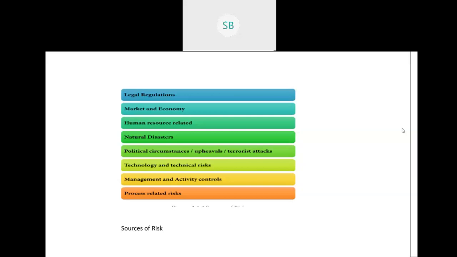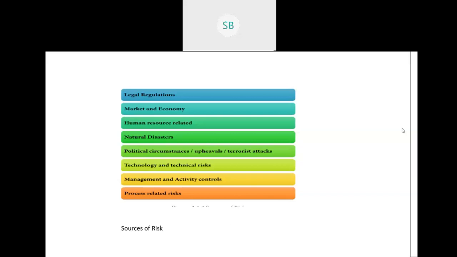We have legal regulations, market and economy, human resource related, natural disasters, political circumstances, upheavals, terrorist attacks, technology and technical risk, management and activity controls, and process related risk. So these are some of the sources of risk. There are a few steps in the risk management process.